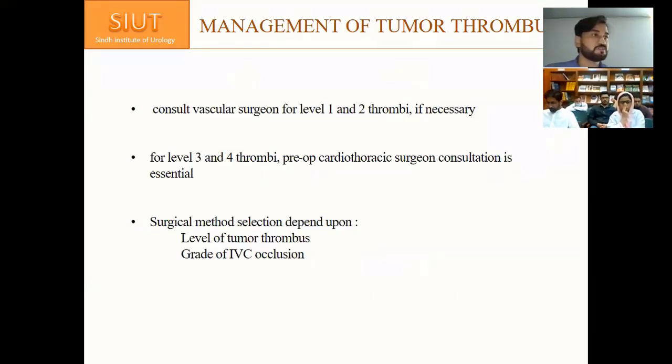Consult a vascular surgeon for level 1 and 2 thrombi if necessary. For level 3 and 4 thrombi, cardiothoracic surgeon consultation is essential. It should be taken on board before going into surgery. Surgical method selection depends upon the level of thrombus and the grade of IVC involvement.